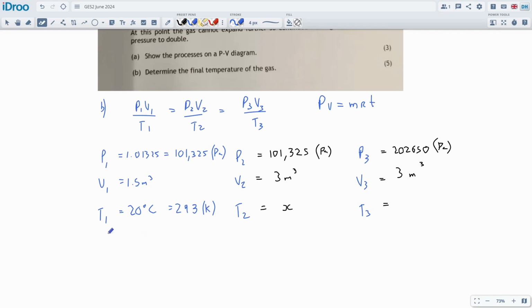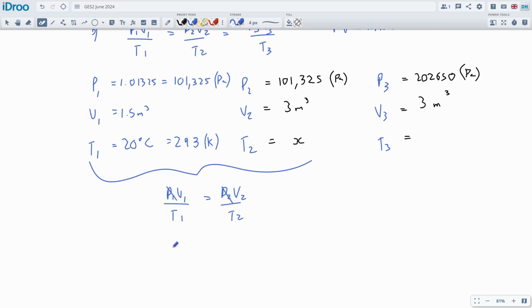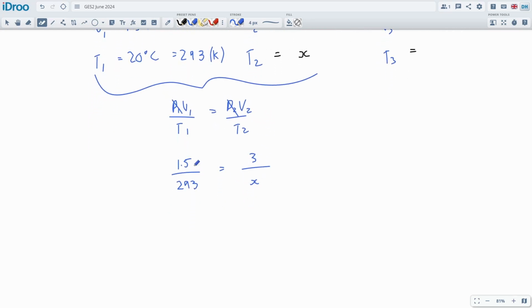So we're going to do stage 1 to stage 2 to start with, and this will be P1 to P2. We'll just grab this part of the equation. This will be the equation we're using, and we're not going to include the pressure. It's not necessary. So this will be 1.5 over 293, and this is equal to 3 over x. Not too bad. We calculate this side, and then we're going to flip that over with the x. So let's do that, and I'll do it slowly.